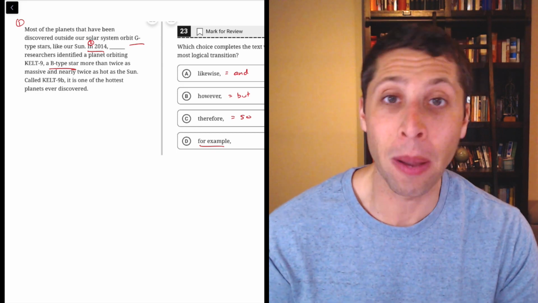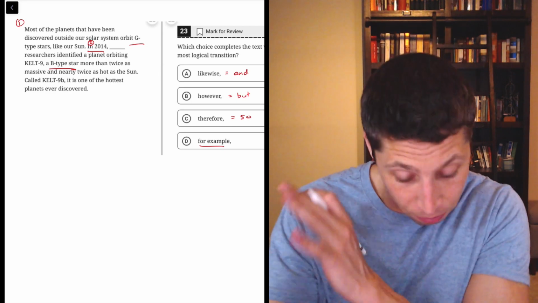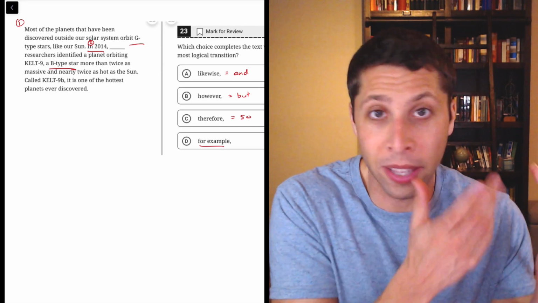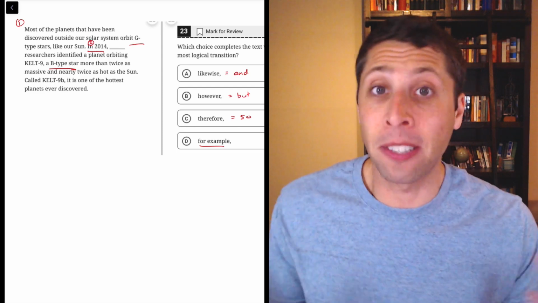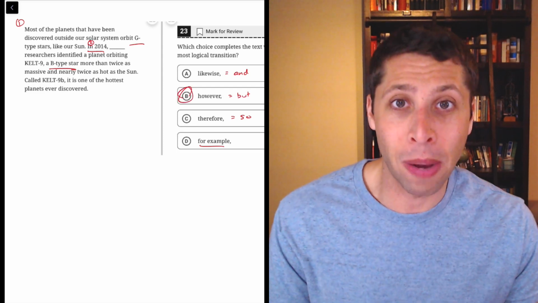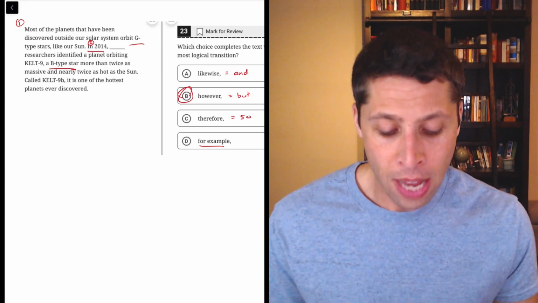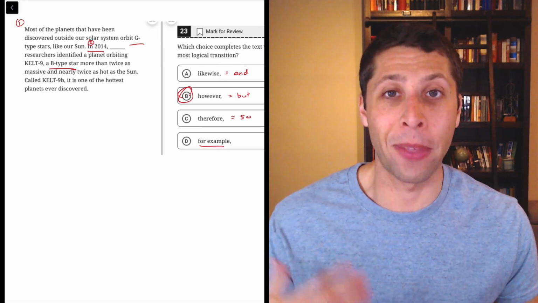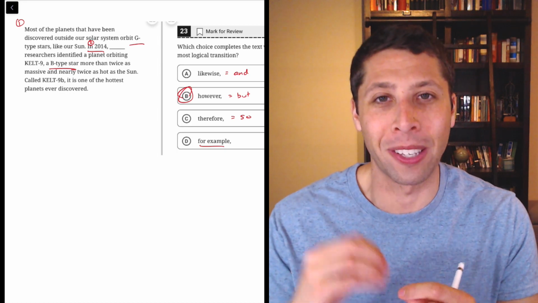So there, I think the but makes it clear, right? Most are this type of G star, but we have this new one that's a B star. It's not like a positive and negative contrast, but it certainly is some sort of difference, and that's what the word but does. It shows that two things are different. So that fits, and maybe you could have gotten that without doing this rearranging or without doing the simpler version